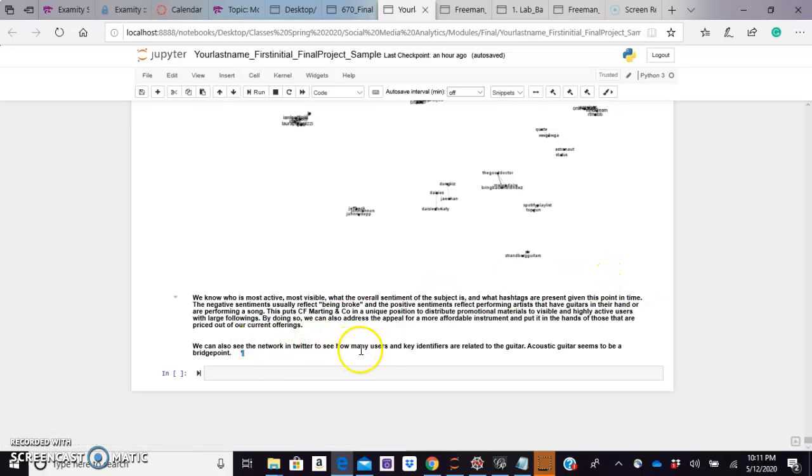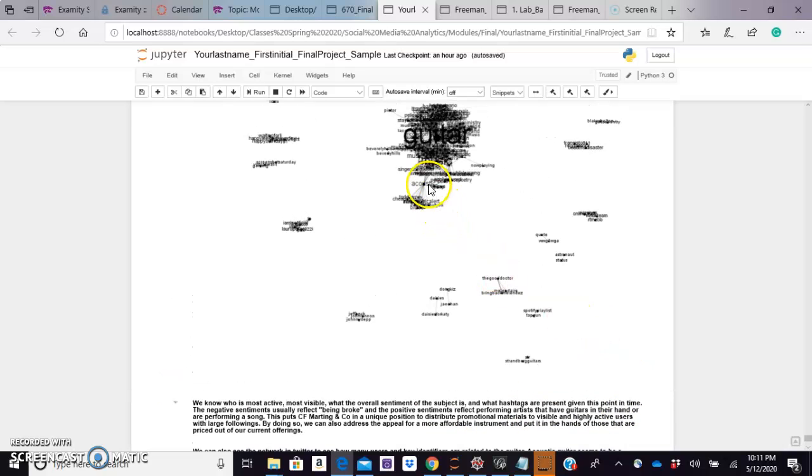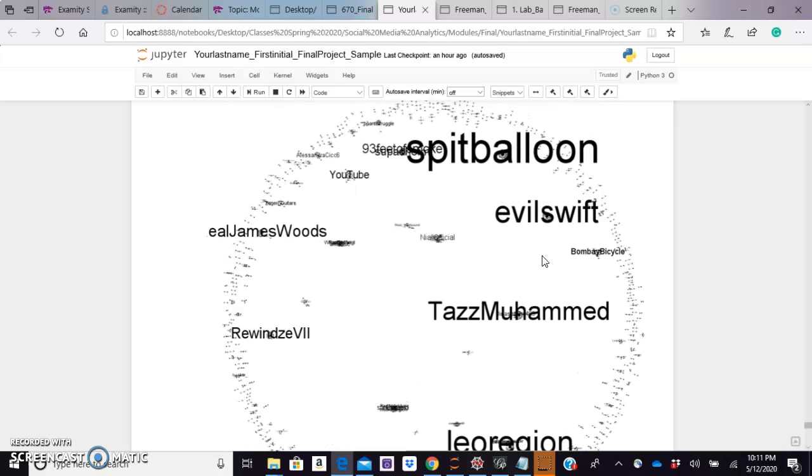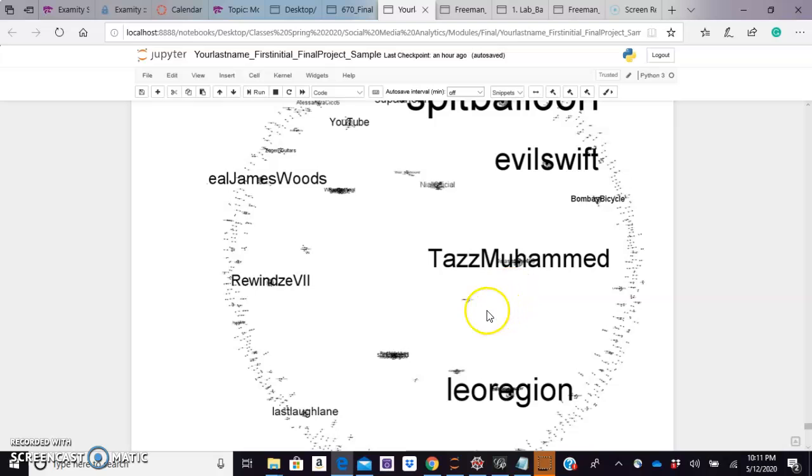We can also see the network in Twitter and see how many users and key identifiers are related to the guitar. The acoustic, since that was one of our words that we searched, it does seem that it's highly related to the guitar and those things that are closely related to the guitar. So whether it's acoustic, electric, or whatever the case may be, it looks like we've identified certain users that might be in a position where we could help them and they could help us.